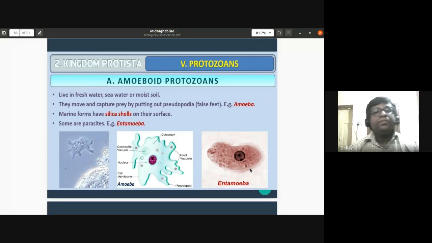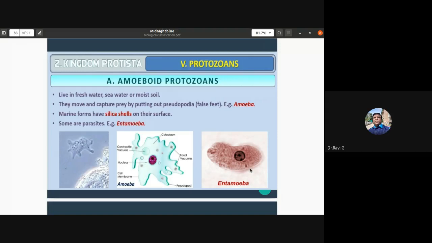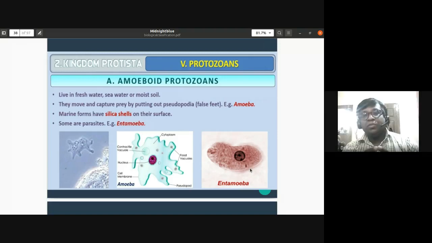The amoeboid protozoans live in fresh water or marine water, or you can also notice them in moist soil. Their mode of nutrition is that they move and capture prey by putting out pseudopodia, false feet. They enclose the food particle with the pseudopodia and form the food vacuole.